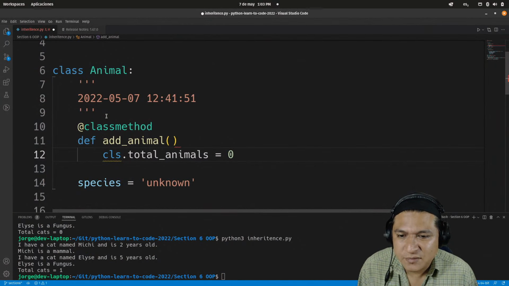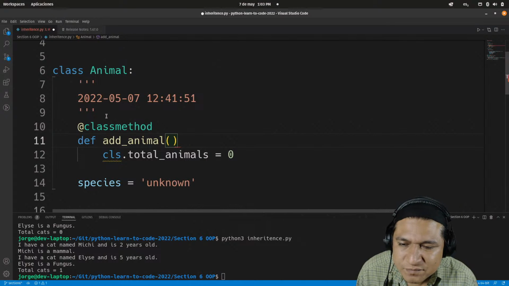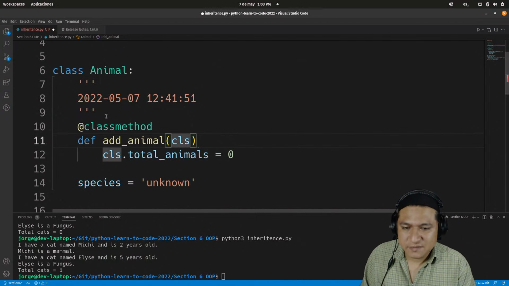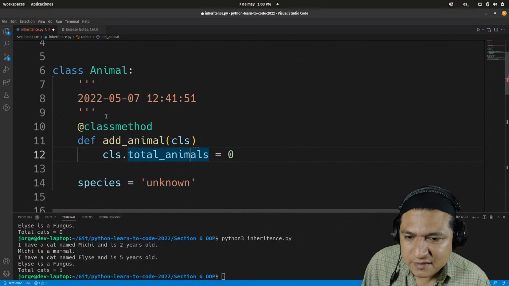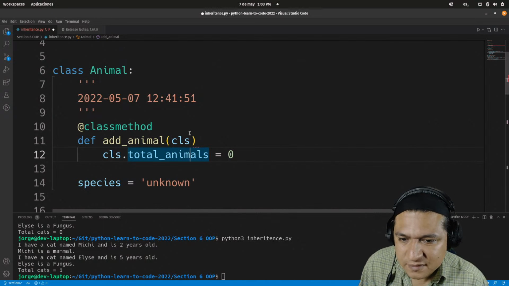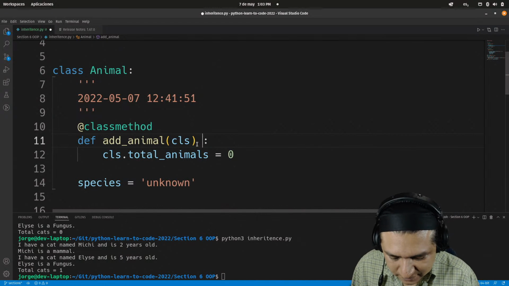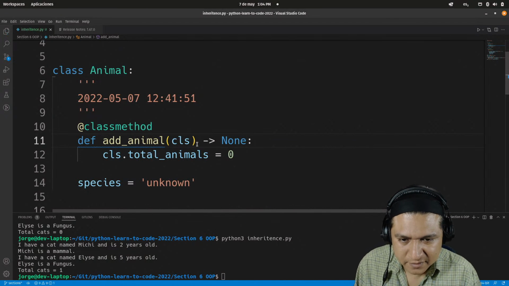But I want an attribute shared among everybody else. There we go. CLS. And I don't need anything else, really. Oh, wait, I'm forgetting this. There we go. And the none keyword. There we go.